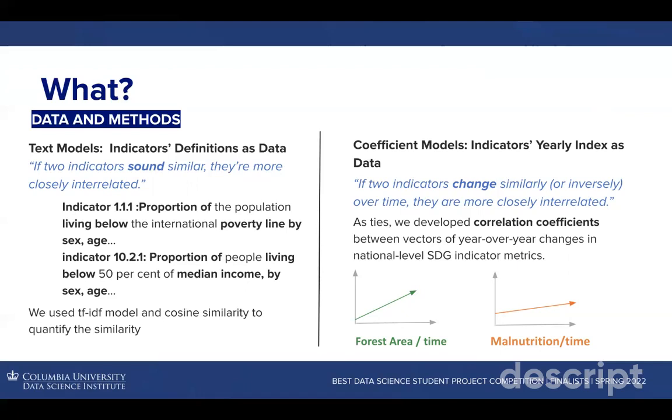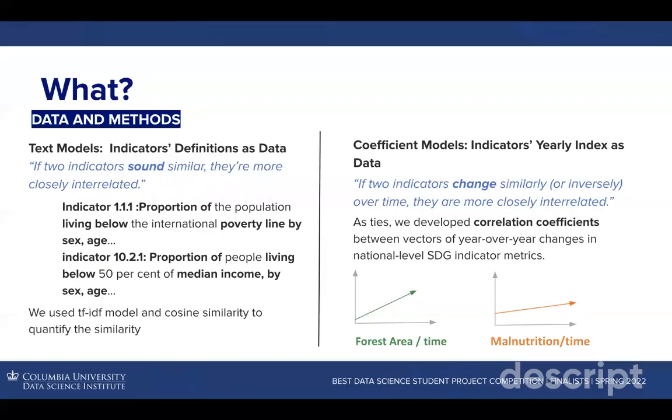For coefficient models, we're looking at national level indicators' yearly index as data. Our idea is that if two indicators change similarly or inversely over time, they're more closely interrelated or shown as having a tie. As ties here, we can look at year over year changes for each country at the indicator level.